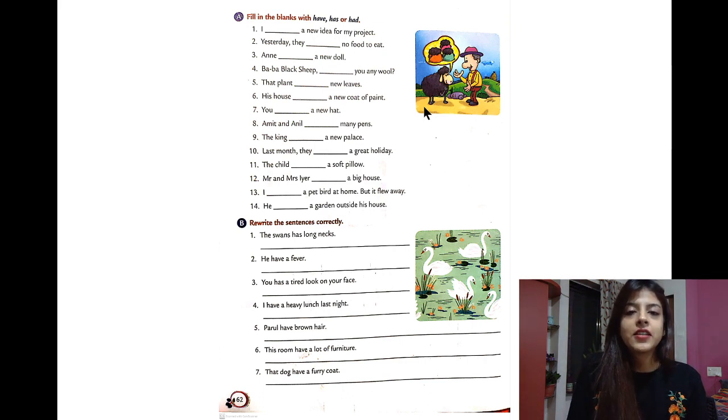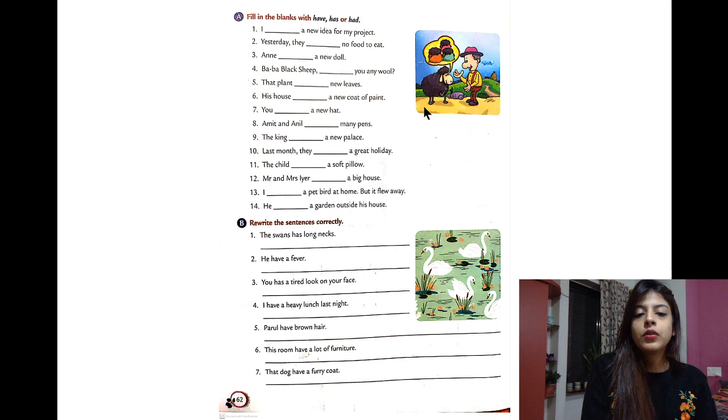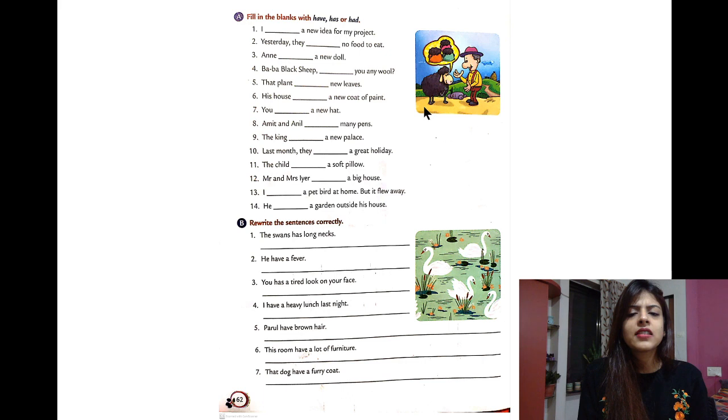Rewrite the sentences correctly. The swan has long necks. So what you have to do is, the sentence which they have given is wrong and you have to correct the sentence. So the sentence is the swans has long necks.